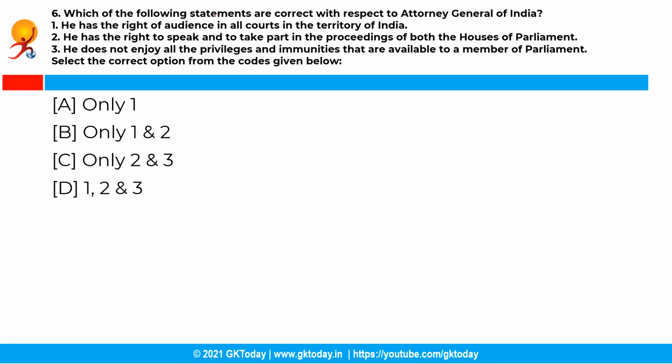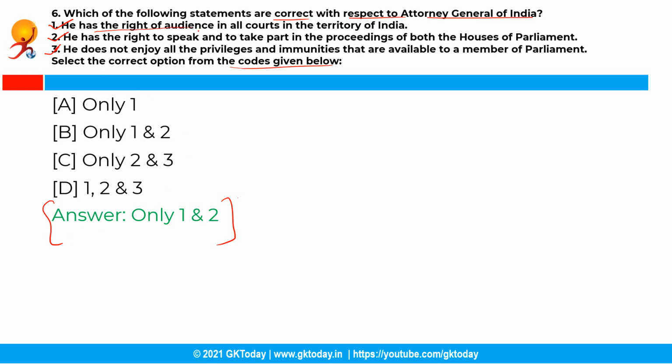Moving ahead with the next question. Which of the following statements are correct with respect to the Attorney General of India? He has the right of audience in all courts in the territory of India. He has the right to speak and to take part in the proceedings of both the houses of parliament. He does not enjoy all the privileges and immunities that are available to a member of parliament. So you have to select the correct option from the codes given below. The correct answer is option B, that is only the first and the second statements are correct.